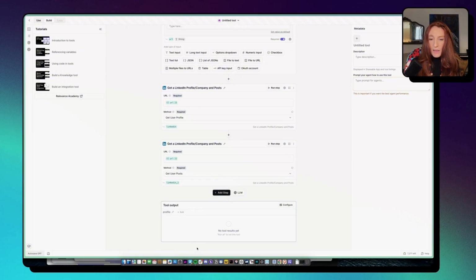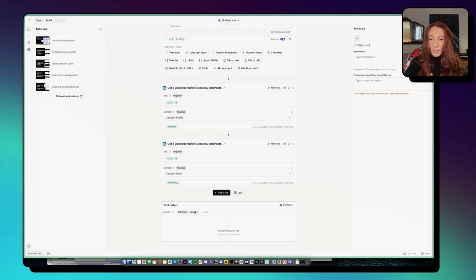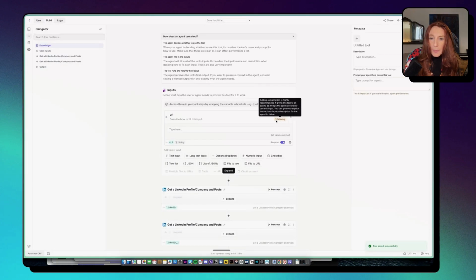Okay, and I save. And here for this one, I rename this to posts. Save. And I save this. Okay, now if I run the tool, I don't have a URL now. So we don't need to run it here because we are going to run it inside N8N through the API.